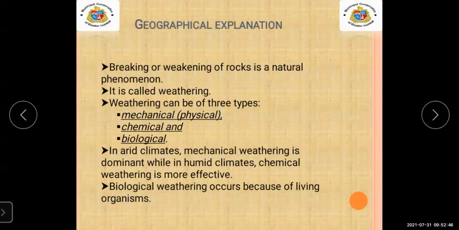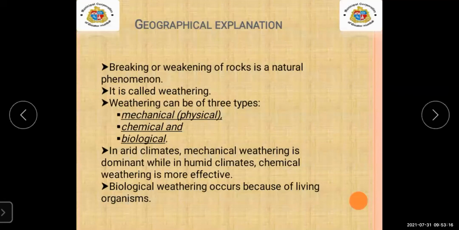Okay, now see here where I was. Yes, I was telling you all about the arid climates. Arid climates means what? Arid climates means the desert area. Mechanical weathering can be seen in the desert regions. But chemical weathering you can see in the humid climates. Humid climate means sea coast areas.